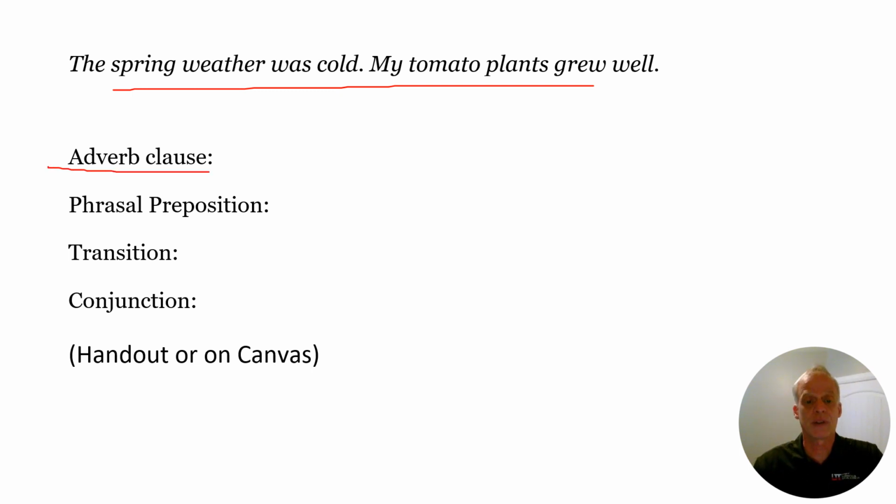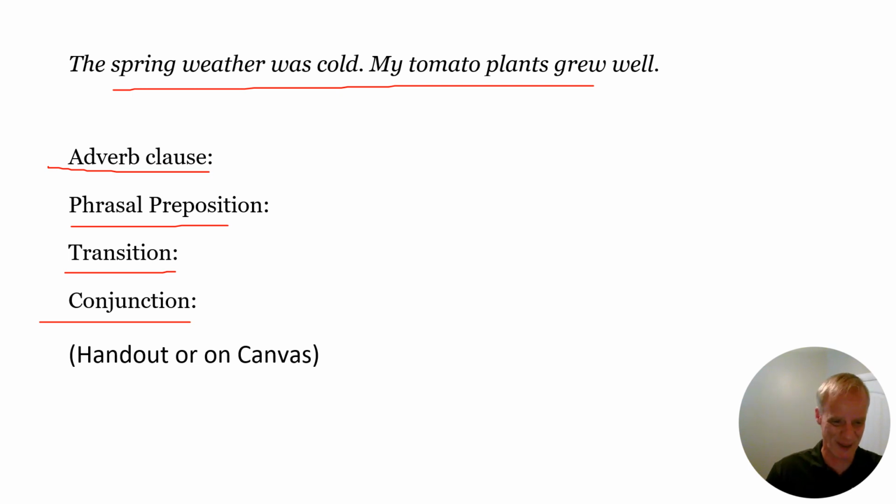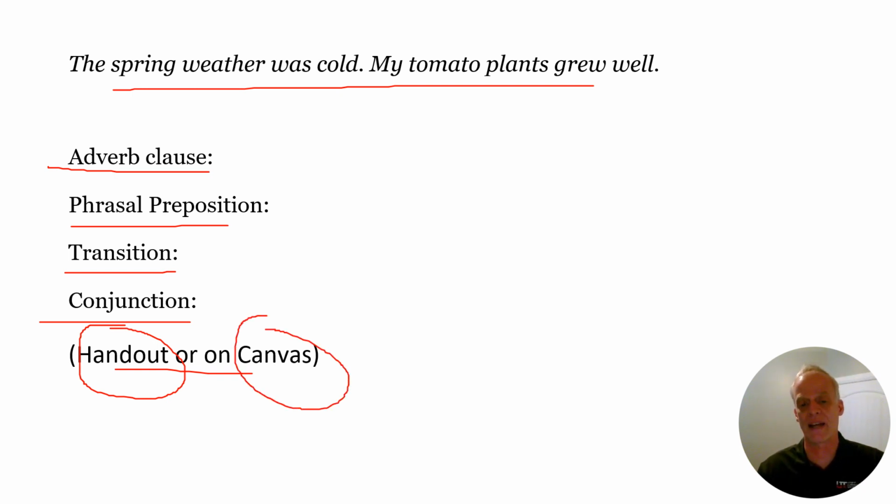So combine this with an adverb clause, right? I was going to say the transition. Even though, most common one, although or though. The phrasal prepositions, we just talked about those. In spite of, despite. Transition, but or yet. Conjunction, or I'm sorry, I'm getting mixed up. Transition is however, or on the other hand. Conjunction is the but or the yet. Okay, so finish that on the handout if you're coming to class on Monday, or just submit all of this on Canvas if you're not coming in on Monday.